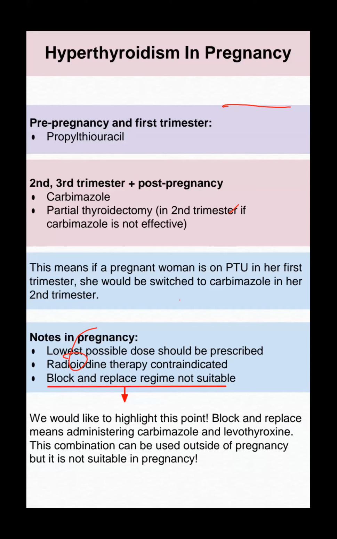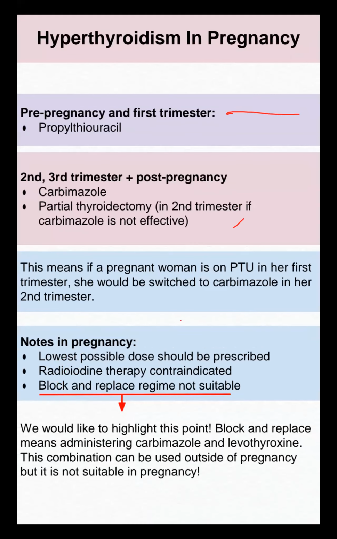Hyperthyroidism in pregnancy management is commonly asked in the exam. Pre-pregnancy and first trimester, propylthiouracil. Second and third trimester, carbimazole, and partial thyroidectomy if needed in the second trimester. Just remember second and third trimester carbimazole.